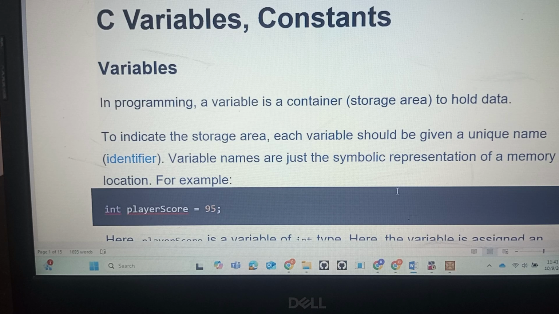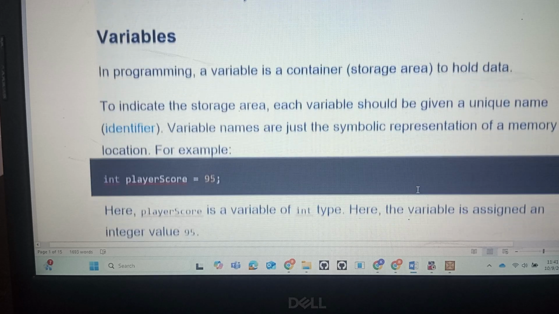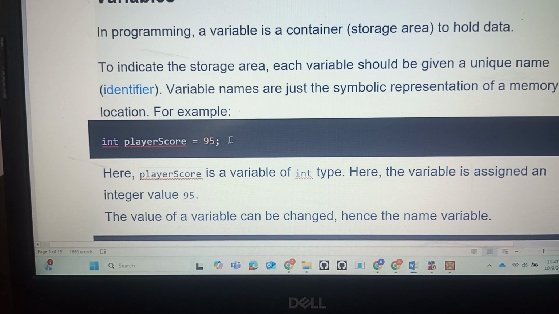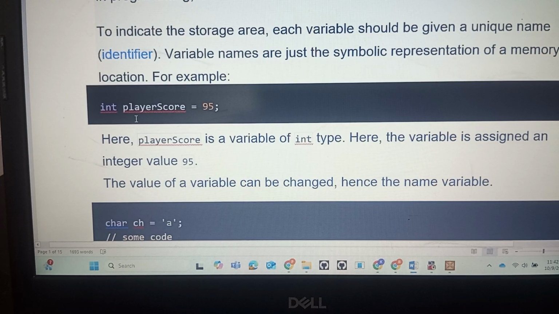Always make a note that a variable is called an identifier. I will explain what an identifier is. Variable names are just the symbolic representation of a memory location. For example, here the variable name I have taken is player score.